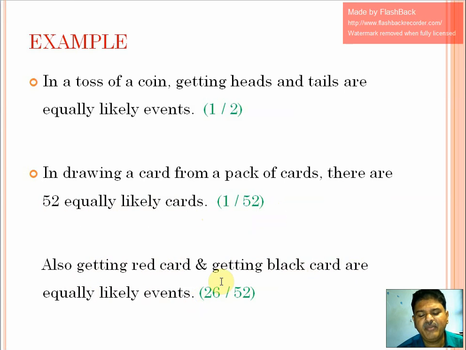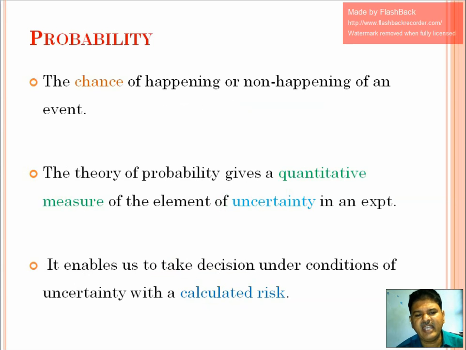That means there are 52 cards, but out of these 52 cards, there are 26 red cards and 26 black cards. Therefore, the probability of getting a red card is the same as the probability of getting a black card. Its probability is 26 divided by 52, which remains the same for a red card as well as a black card. Therefore, these two events are said to be equally likely events.